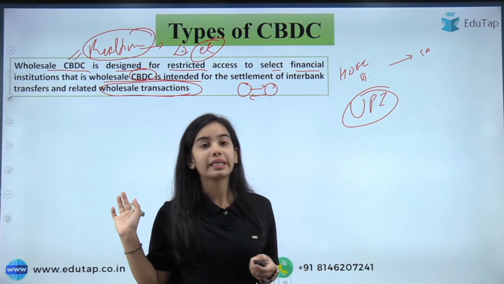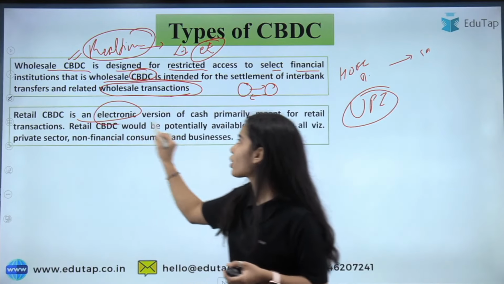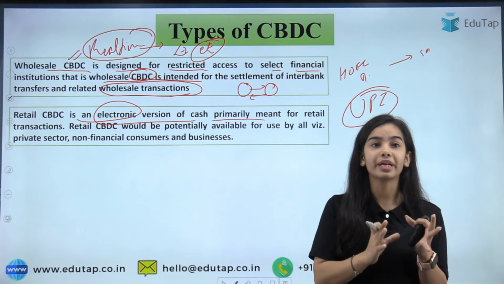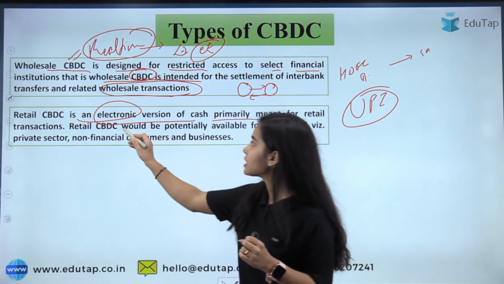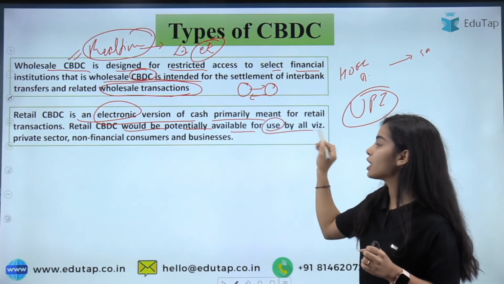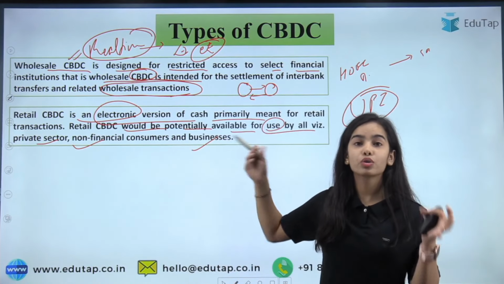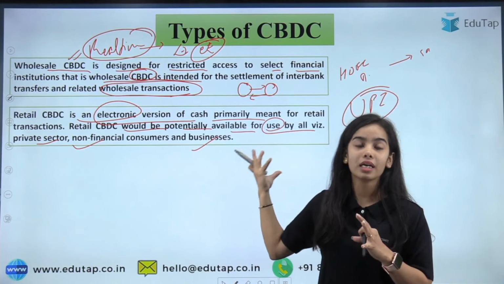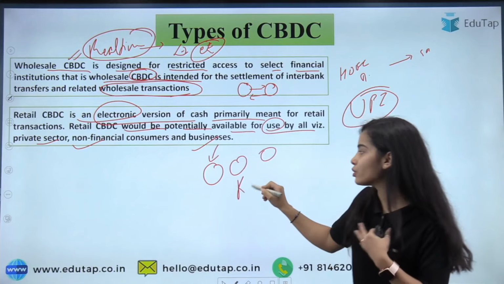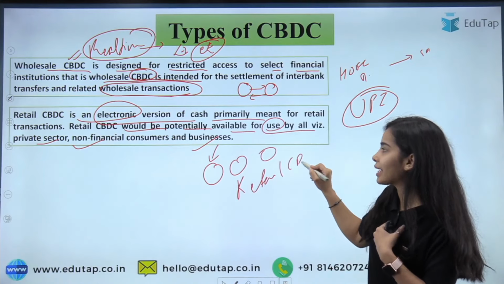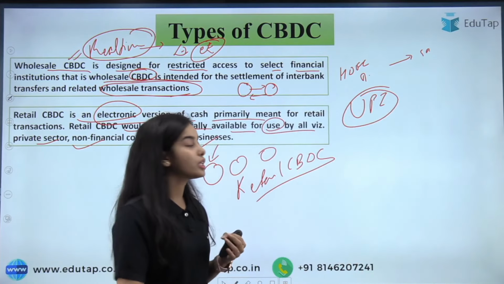Coming to the retail side, let's do the retail one. The retail CBDC is an electronic version of cash that is primarily meant for small, retail transactions. Retail CBDC would potentially be available for use by all people, the private sector, non-financial consumers and businesses. So consumers can easily use this retail CBDC. But again, you will say that we were using UPI easily to transfer money.